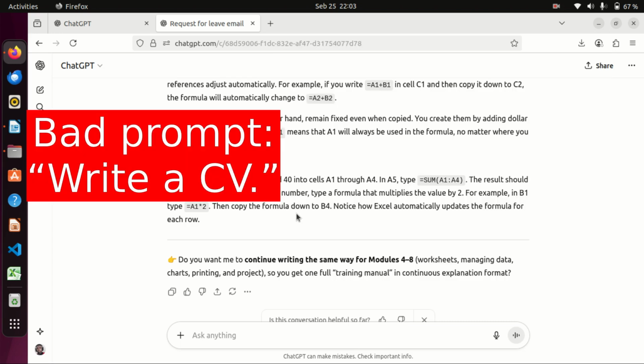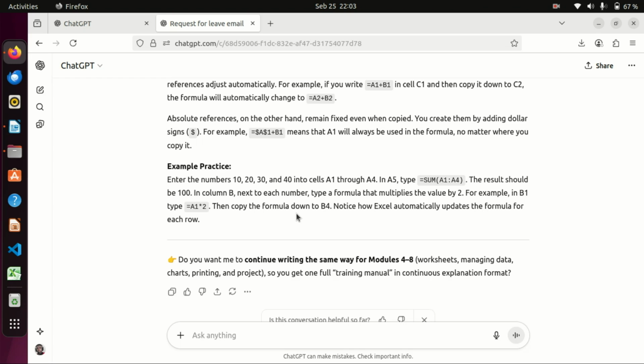Now look at those two prompts. The first one is too narrow, while the second one is more elaborate. Let us look at an example. You're writing a cover letter. Let us look at these two examples also.